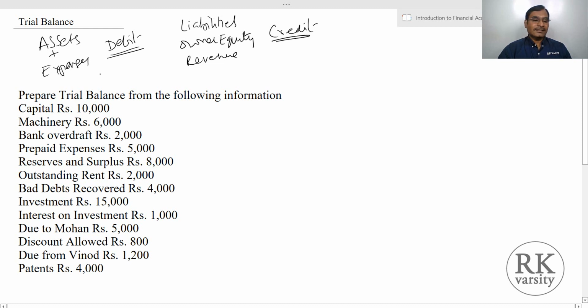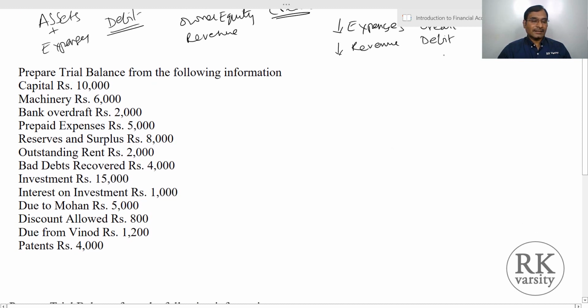Then if there is any decrease in expenses, this is shown on the credit side, and a decrease in revenue is shown on the debit side.